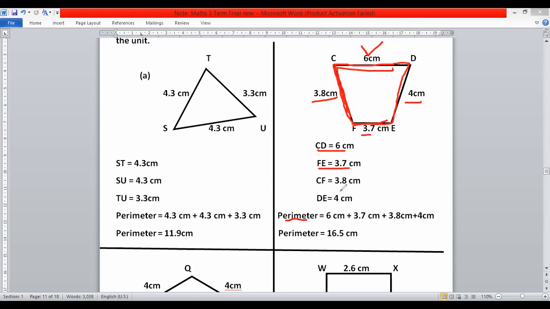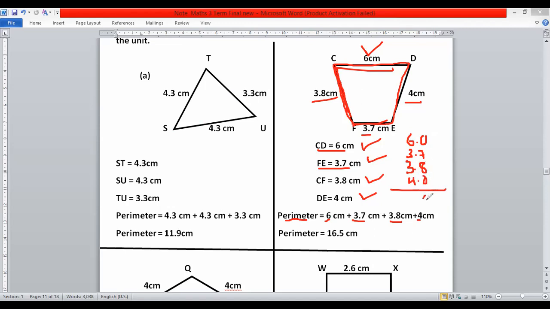How do you find the perimeter? Write perimeter equal to 6 plus 3.7 plus 3.8 plus 4. So write 6, then write 3.7. Dear students, if there is no point, it means the point is at the right. So you can write 6 as 6.0. It is easy for you to add decimal numbers. So make the whole number into decimal. So 3.7, 3.8, and there is 4. You can express 4 as 4.0.